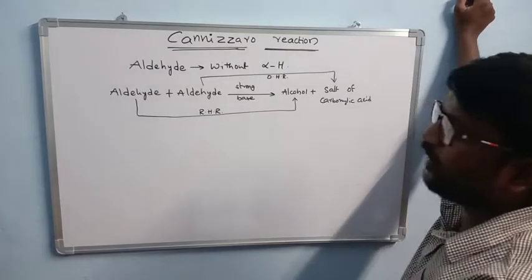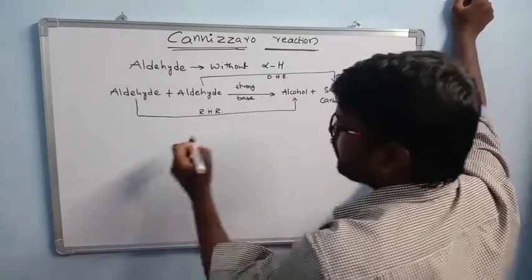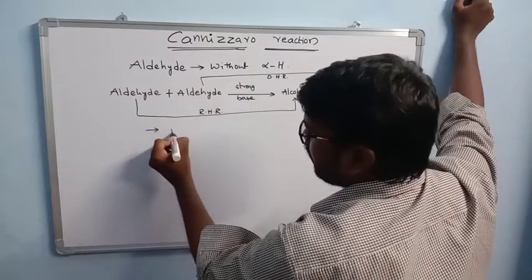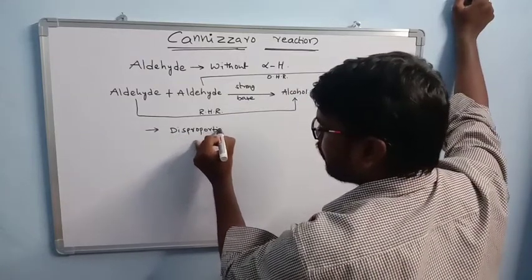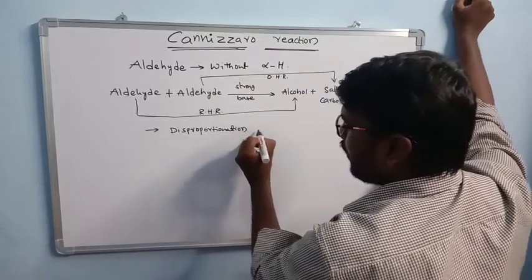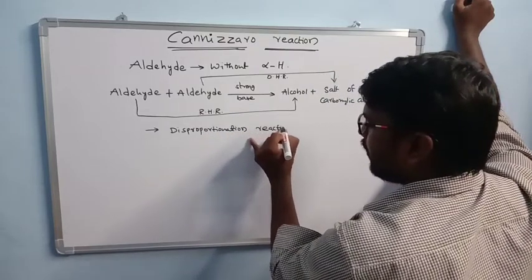Here the aldehyde undergoes both reduction and oxidation, that's why it is an example of a disproportionation reaction.